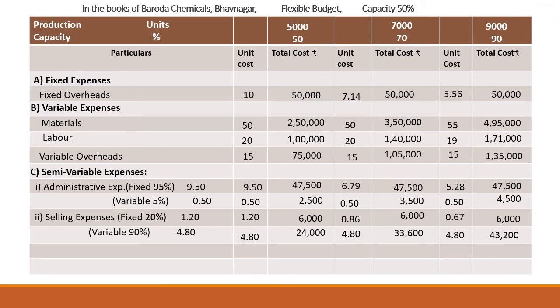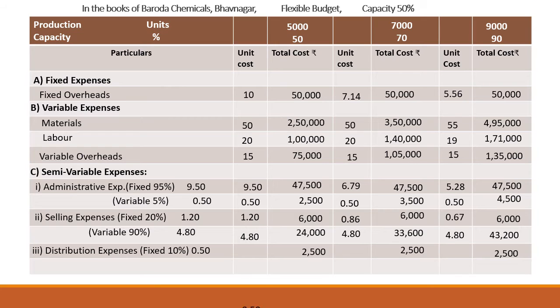Thereafter last is distribution expenses, wherein fixed percentage is 10%. So at all the levels fixed expenses will remain fixed, but per unit it will change. And the remaining variable, that is 90%, per unit it will remain fixed, but in total the variable overheads change. In this way we have calculated all our fixed, variable and semi-variable expenses.